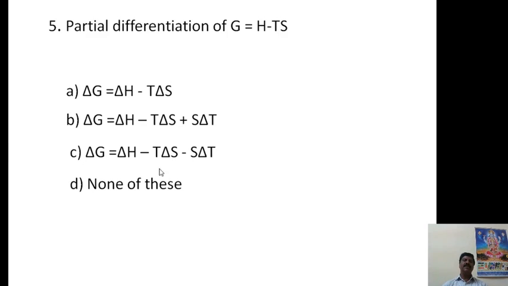The answer for this question is C. C option is correct, because the change in free energy delta G is equal to the partial differentiation of delta H minus the product: take the first function as it is and differentiate the second, that is delta S, and the minus sign stays; then keep the second function as it is and differentiate the first one, therefore S delta T. Therefore, C option is the correct answer for this question.